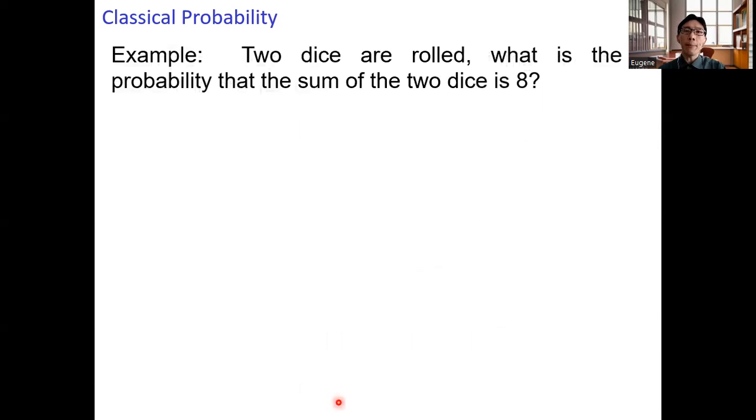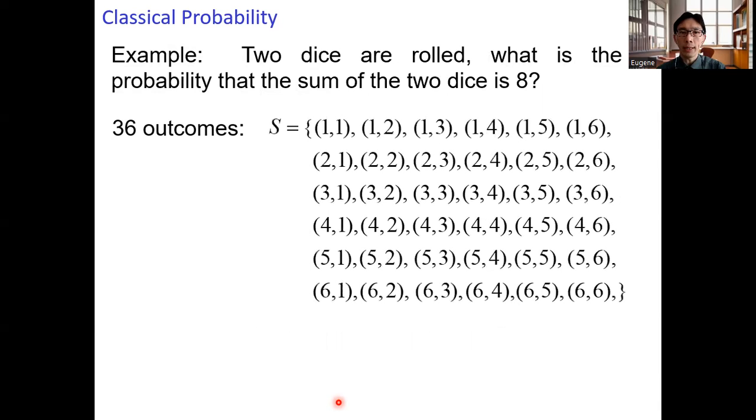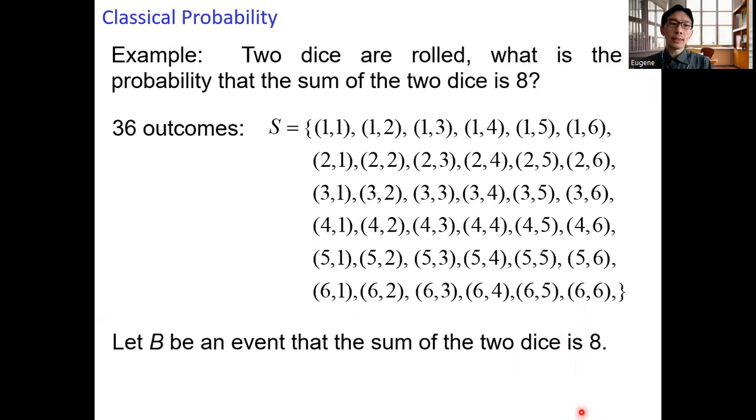Let's take another example. We roll 2 dice. What is the probability that the sum of the 2 dice is 8? Altogether, we have 36 possible outcomes. And here we have this sample space: 1,1, 1,2, 1,3, up to 6,6. Here we define event B to be the event that the sum of the two dice is 8.